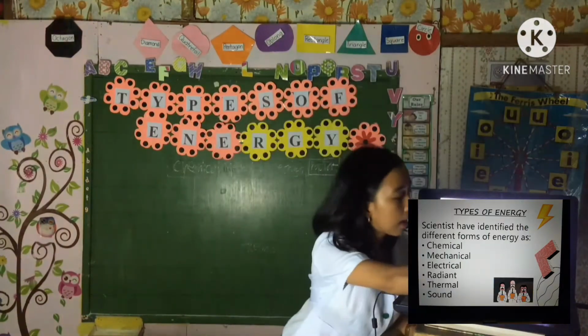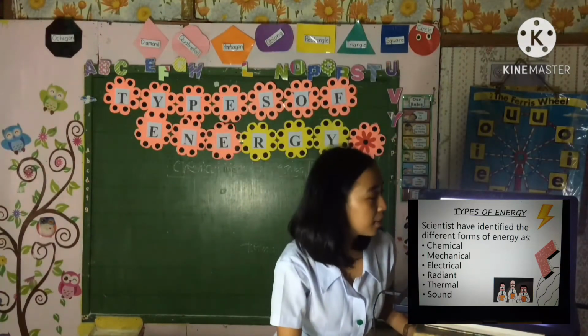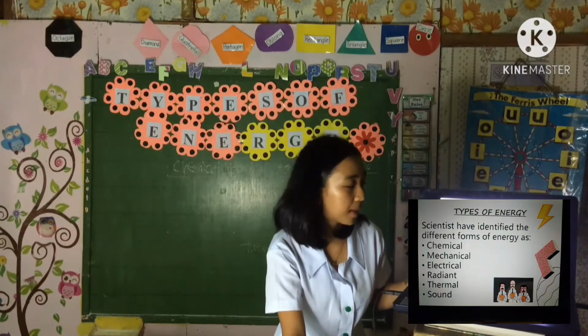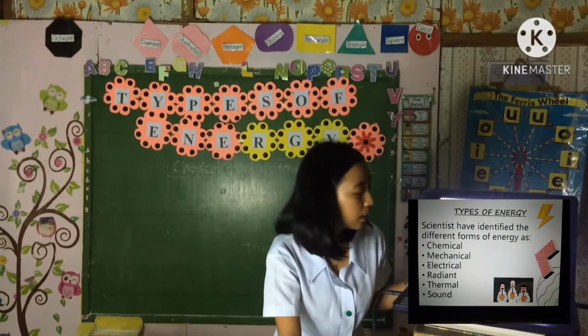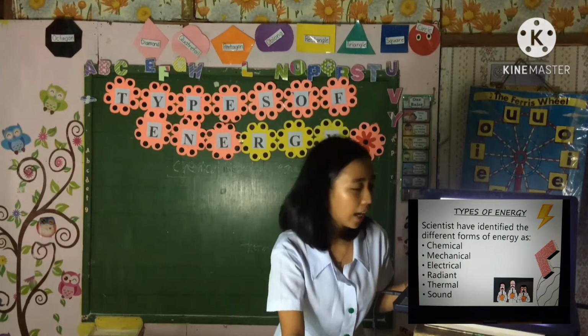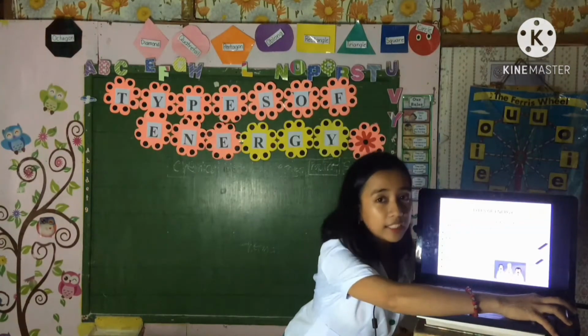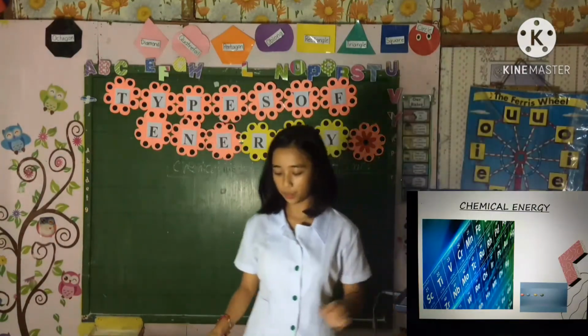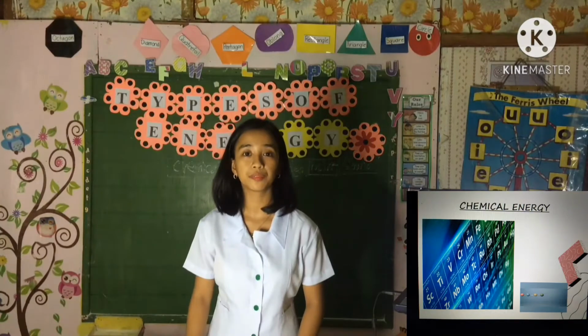Scientists have identified the different forms of energy as: first is chemical, then mechanical, electrical, radiant, thermal, and sound energy. Now let us first discuss what chemical energy is. Anyone from the class, what is chemical energy?